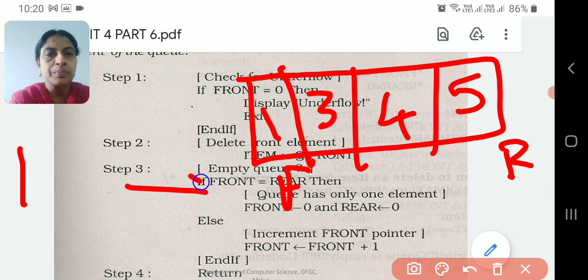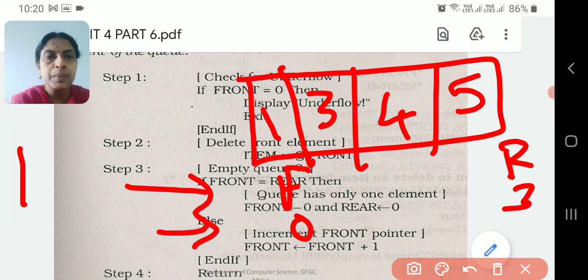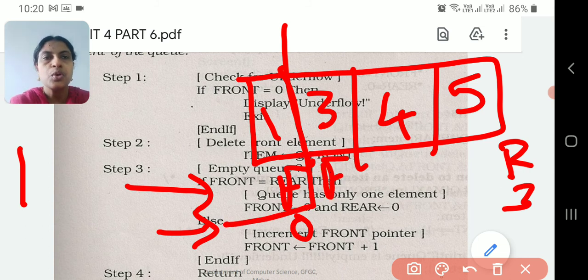Now come to step 3. Here I have to check whether front is equal to rear. Whether front value and rear value are the same. This front value is 0, rear value is 3. Whether front value and rear value are the same? No. So this step won't work, it will come to the else part. What they are telling is, make front equal to front plus 1. Earlier front was 0, now front plus 1 means this is removed, correct? So this will become front. So the first item is removed. Now this will be front and this will be rear and we have only 3 items.